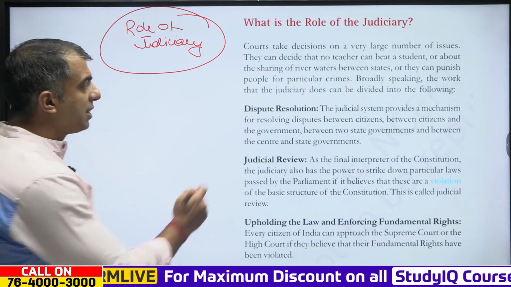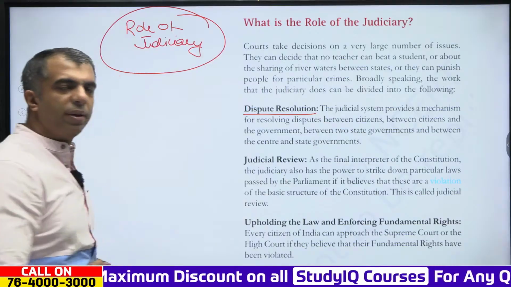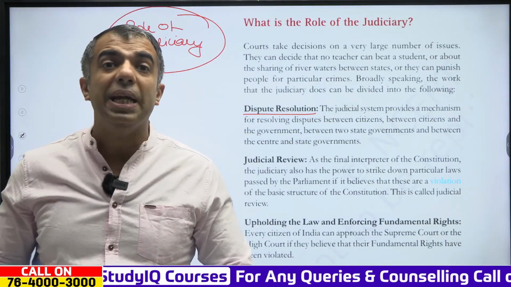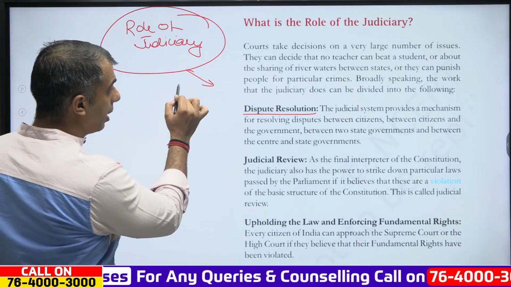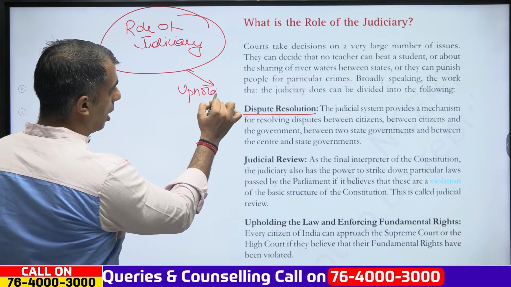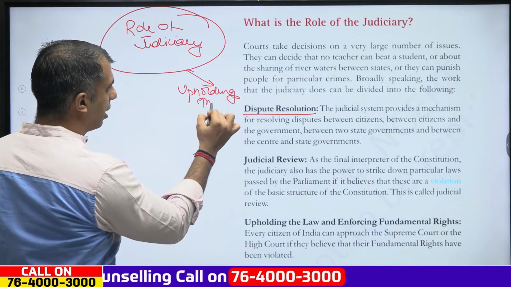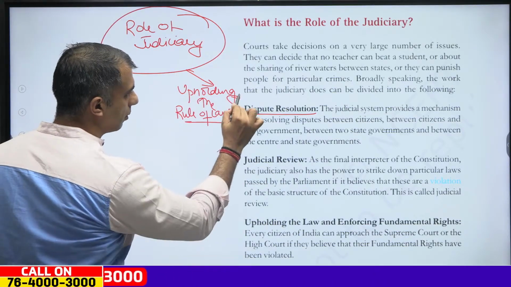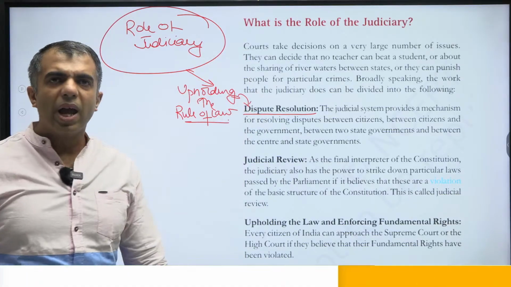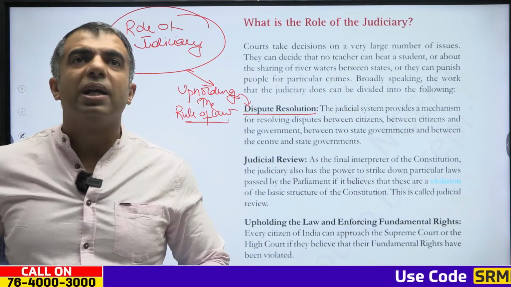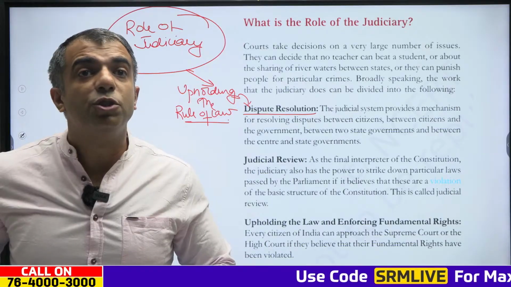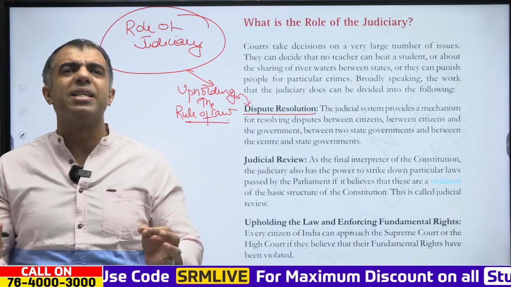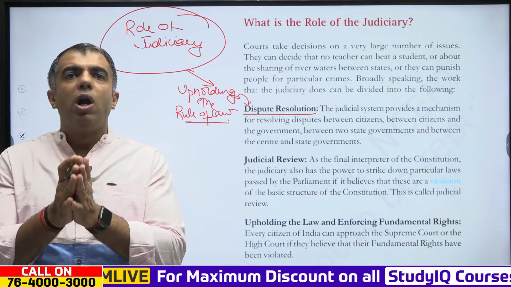Okay, first is the dispute resolution. Now, this dispute resolution essentially means upholding the rule of law. Okay, upholding the rule of law, that is the ultimate concept of this judiciary. Okay, so the judicial system provides you a mechanism for resolving all disputes.